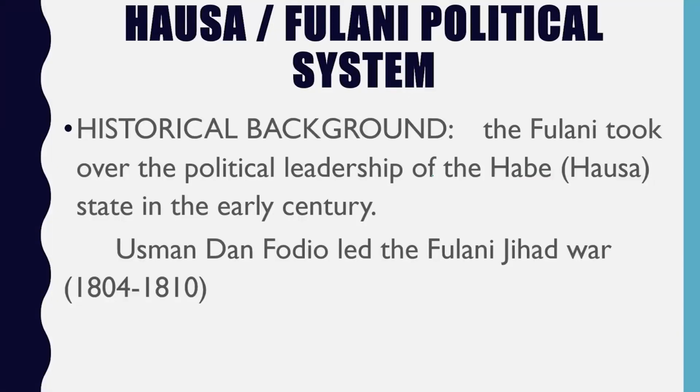So how did they exist? Because we didn't exist as a nation at that time. We existed differently and separately: the Hausa Fulani in the north, and in the south the Igbo and the Yorubas, each existing separately. Now let's start with the Hausa Fulani political system.